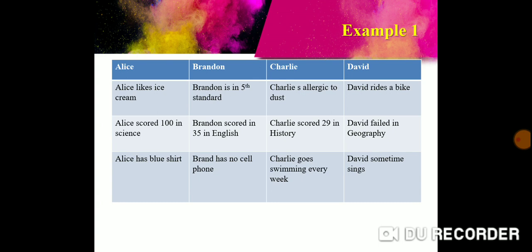Alex has mushroomed and has no cell phone. Charlie was swimming every week, sometimes 6. So this is the information that is given. Okay, now this is a collection of information. Let's look at the criteria now to see if this is an actual database.